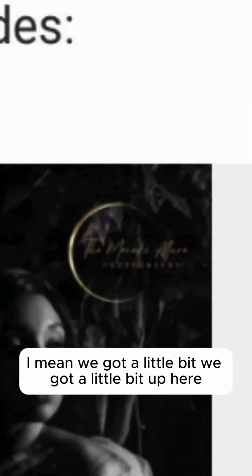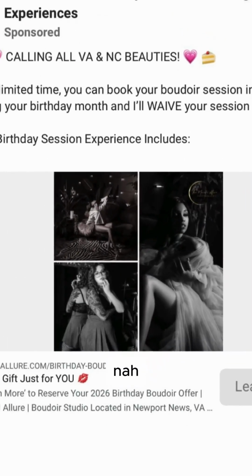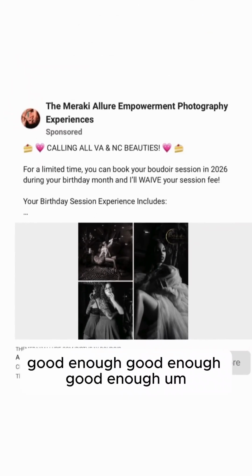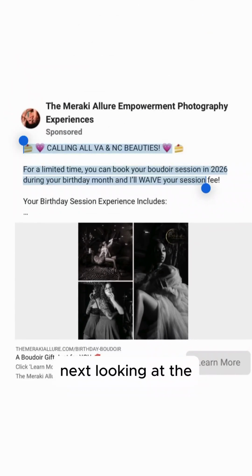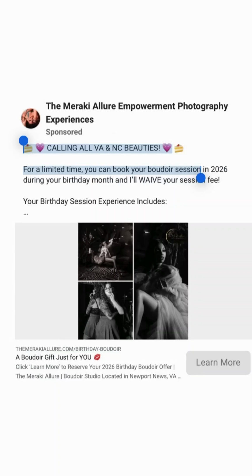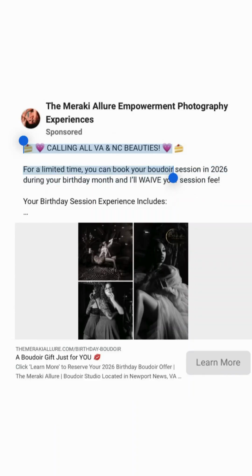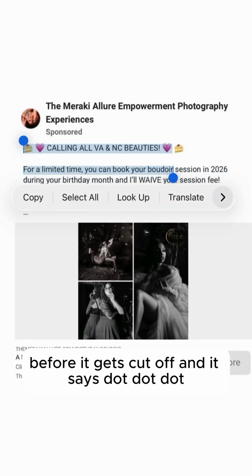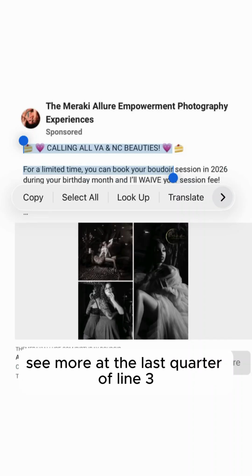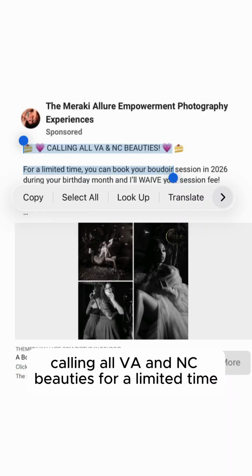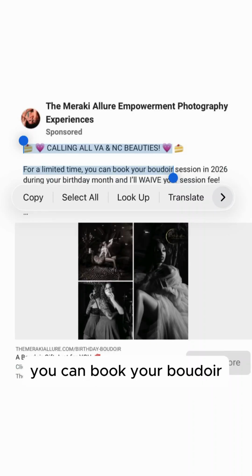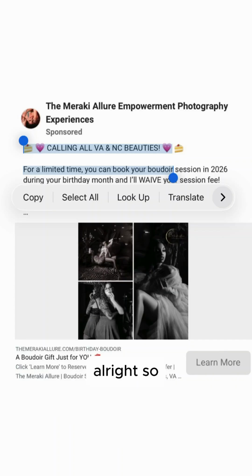Creative, yeah, probably okay. I mean, we got a little bit up here. Nah. Creative, yeah, good enough. Next, looking at the see more headline, first 2 3/4 lines Facebook mobile news feed before it gets cut off, and it says ...see more at the last quarter of line 3. Calling all VA and NC beauties. For a limited time, you can book your boudoir.